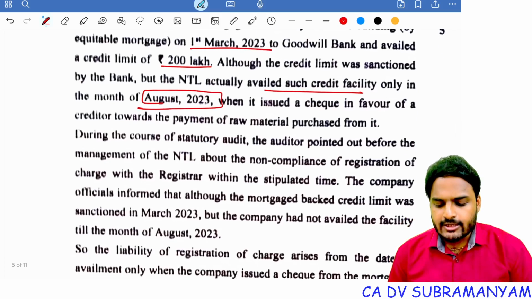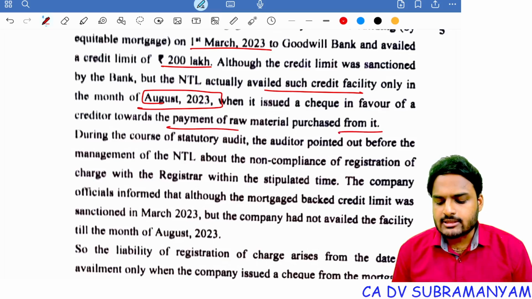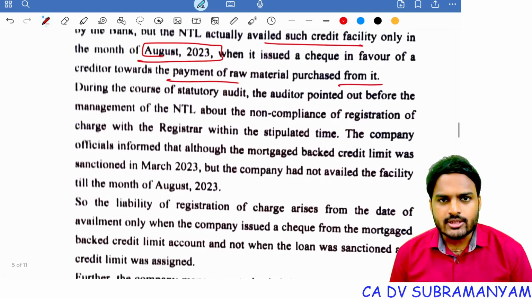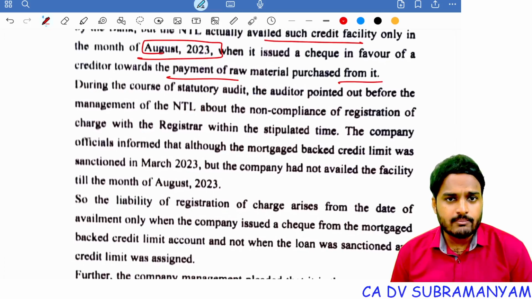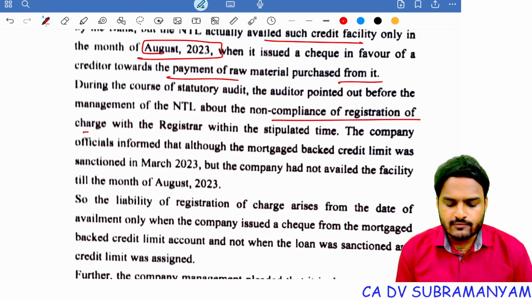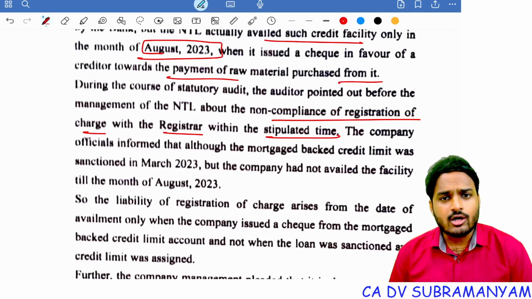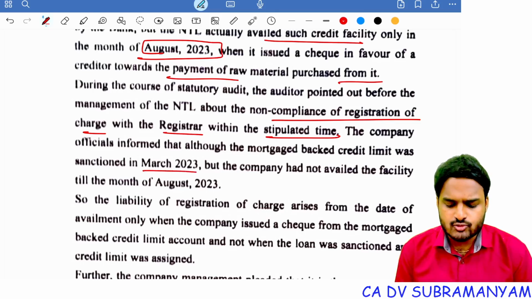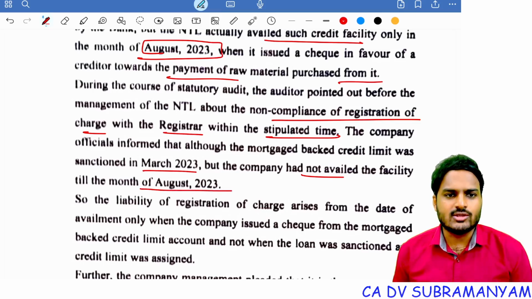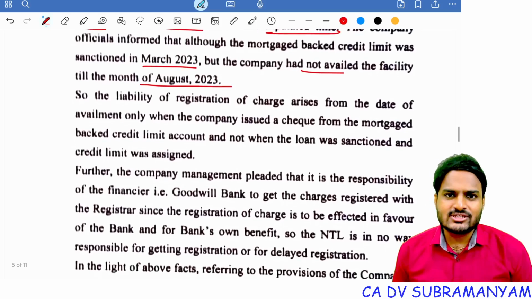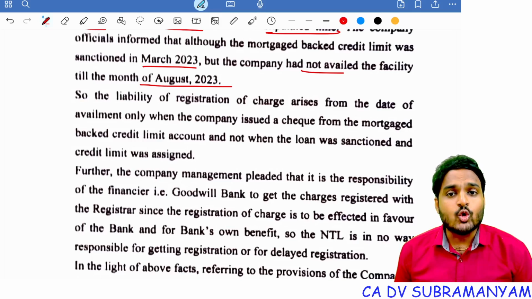When it issued a check in favor of a creditor towards the payment of raw material purchased from it. During the course of statutory audit, the auditor pointed out before the management of the company the non-compliance of registration of charge with the registrar within the stipulated time. The company officials informed that although the mortgage-backed credit limit was sanctioned in March 23, the company had not availed the facility till the month of August 23. Nonsense. The liability of registration of charge arises from the date of availment only, when the company issued a check from the mortgage-backed credit limit account, and not when the loan was sanctioned and credit limit was assigned.